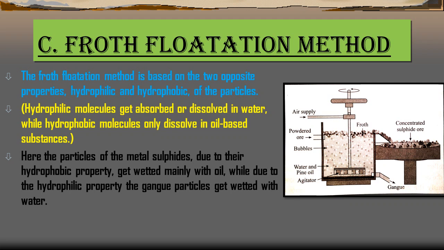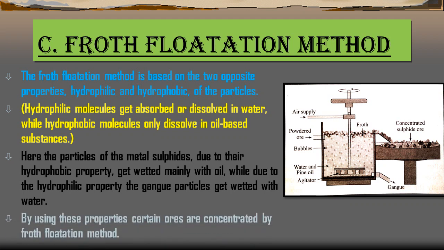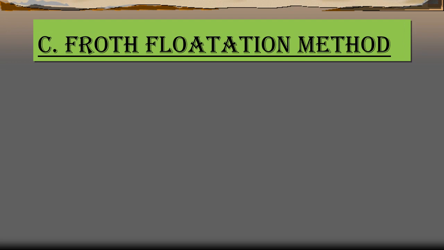And due to the hydrophilic property, that means the substance which will dissolve in the water, the gangue particles get wetted with the water. By using these properties, certain ores are concentrated by the froth flotation method. That means ore will be separated from the gangue by using the froth flotation method. Now let's see the working of this.